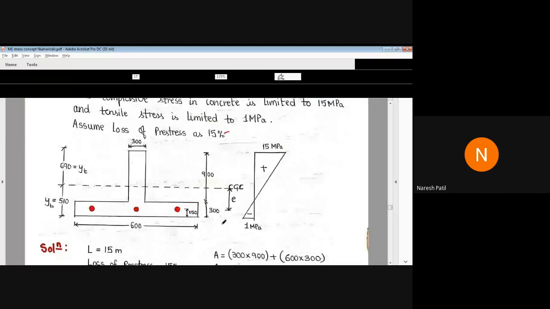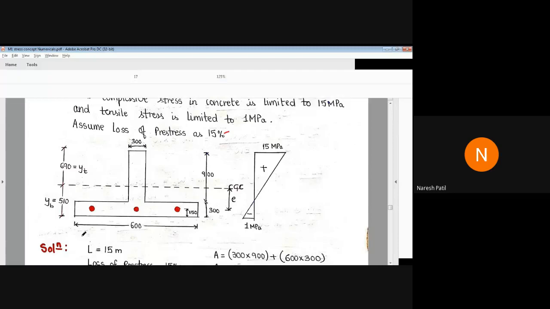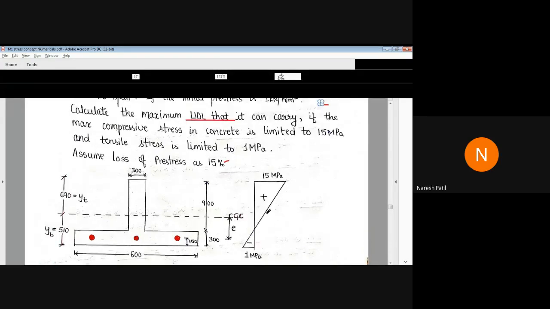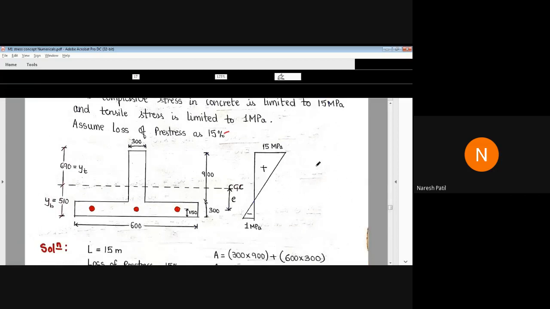Now we have the sketch here. They have given the rib as 300 mm by 900 and the flange 600 by 300. Then, the maximum compressive stress is limited to 15 MPa.